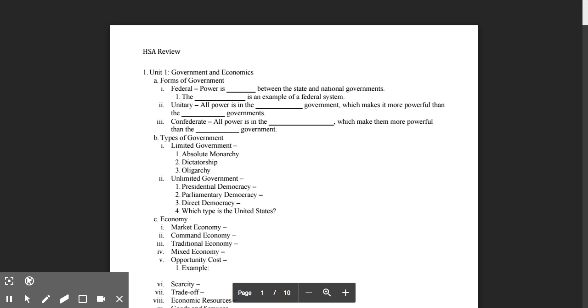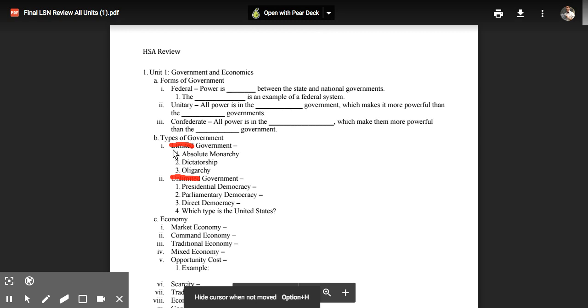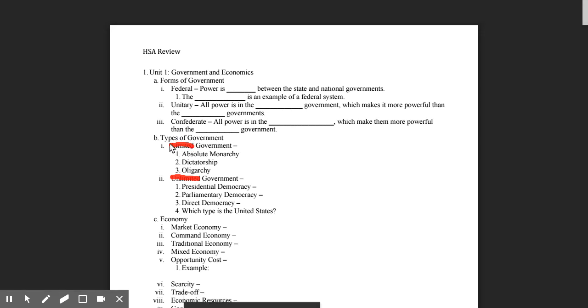There are two types of government: unlimited government and limited government. In unlimited government, the government has absolute power, which means it can do whatever it wants. In limited government, the people or the Constitution restrict the amount of power the government has.